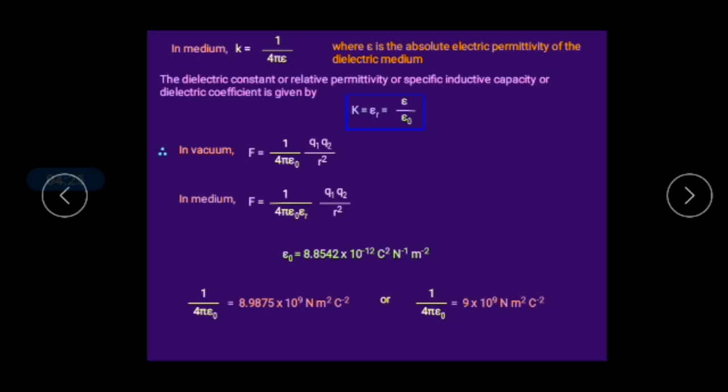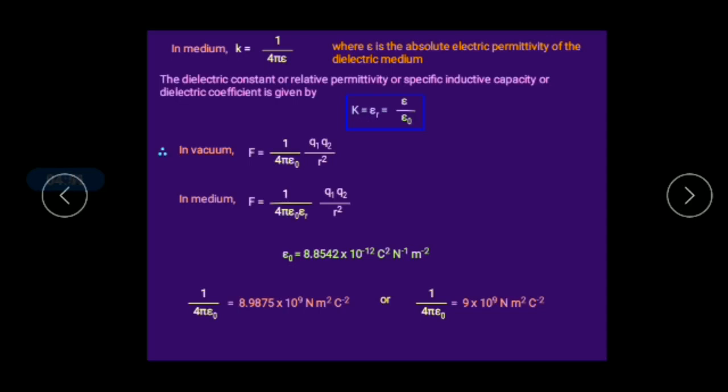One value is epsilon naught, which is 8.8542 into 10 power minus 12 Coulomb square per Newton meter square, and another value, 1 by 4 pi epsilon naught, which is equal to 9 into 10 power 9 Newton meter square per Coulomb square.